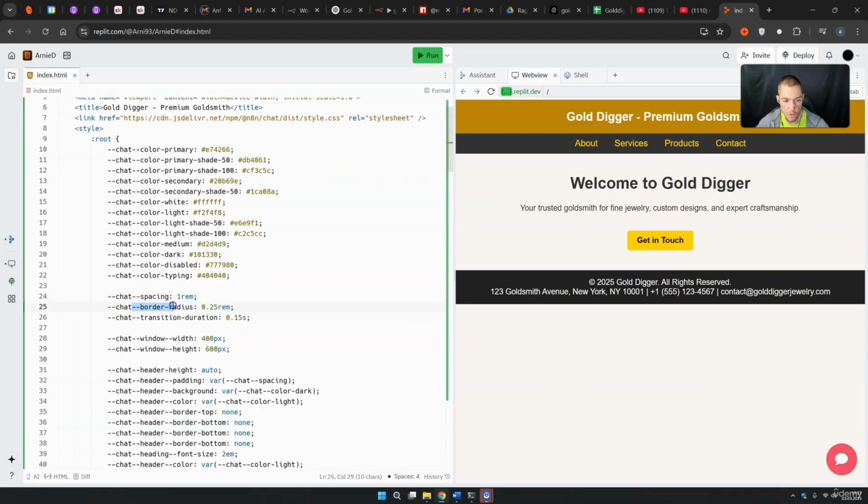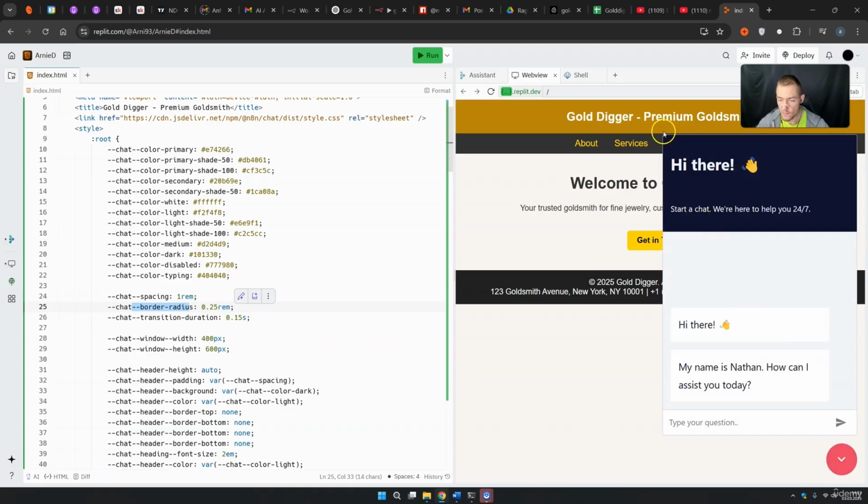Then the chat border radius 0.25. If you press on it, you see that you have a small radius here. Let's just say you want to have this bigger. Let's just take this to 0.85. And we press run. If you make this big, you see that the radius is right now a lot bigger. And if you want to go up here to crazy numbers, press run once again. You see that your chatbot is really round right now.